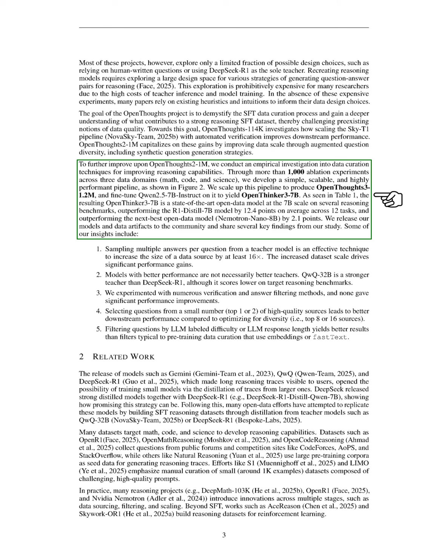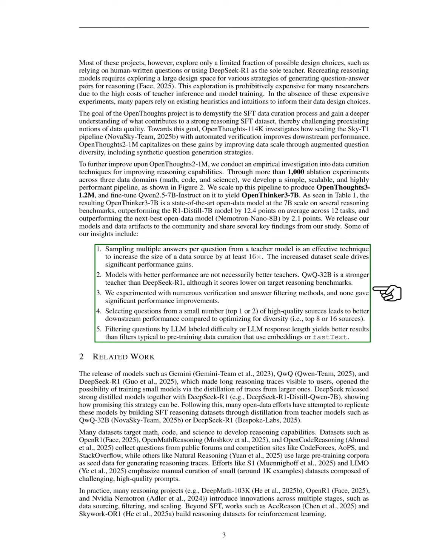As shown in our results, OpenThinker 3-7B stands out as a leading open data model at the 7B scale across various reasoning benchmarks, outperforming the R1 Distill 7B model by an average of 12.4 points across 12 tasks and surpassing the next best open data model, Nemotron Nano-8B, by 2.1 points. We share our models and data with the community, along with key findings from our research.